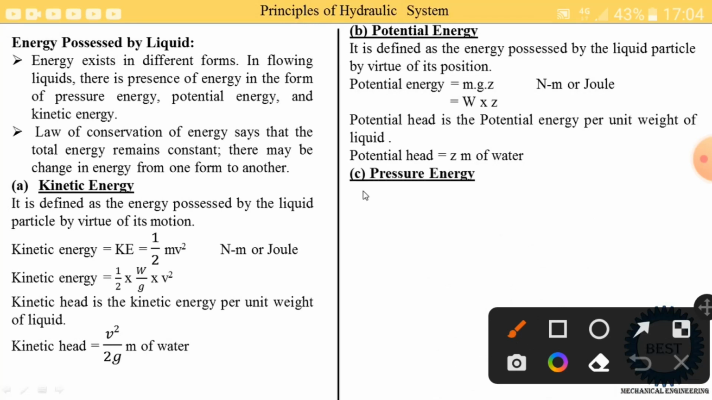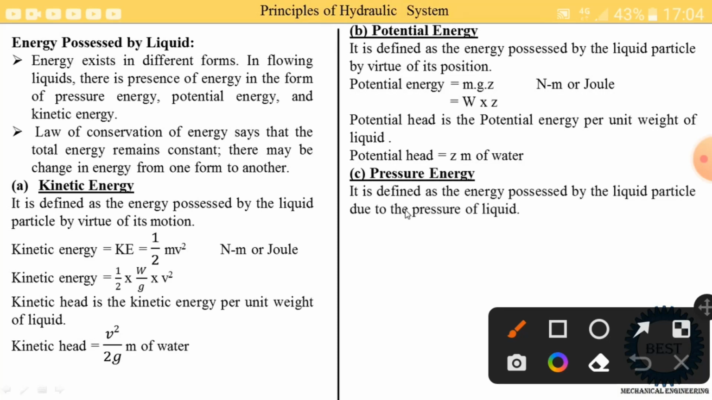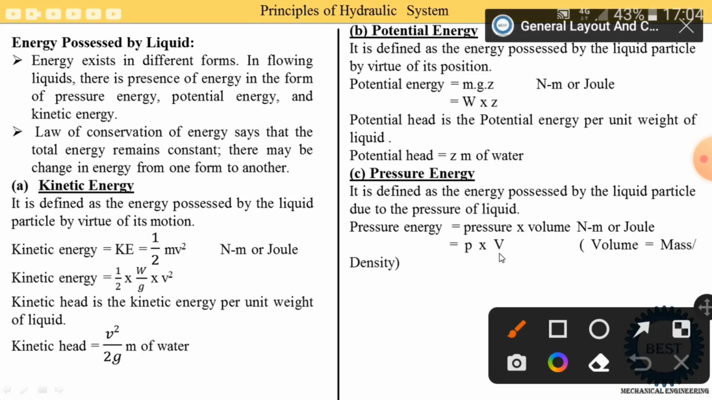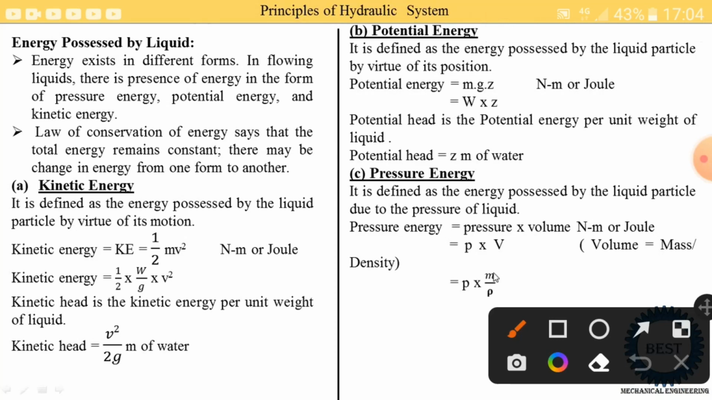Third, we consider the pressure energy. It is defined as the energy possessed by the liquid particles due to the pressure of the liquid. So due to pressure of the liquid, the liquid has certain energy, and it is called the pressure energy. What is the equation of pressure energy? Pressure energy is equal to pressure into volume, unit is Newton into meter or a joule. So it is also written as P into V, and this volume is replaced by the mass upon density. So this equation is further written as P into M divided by rho.